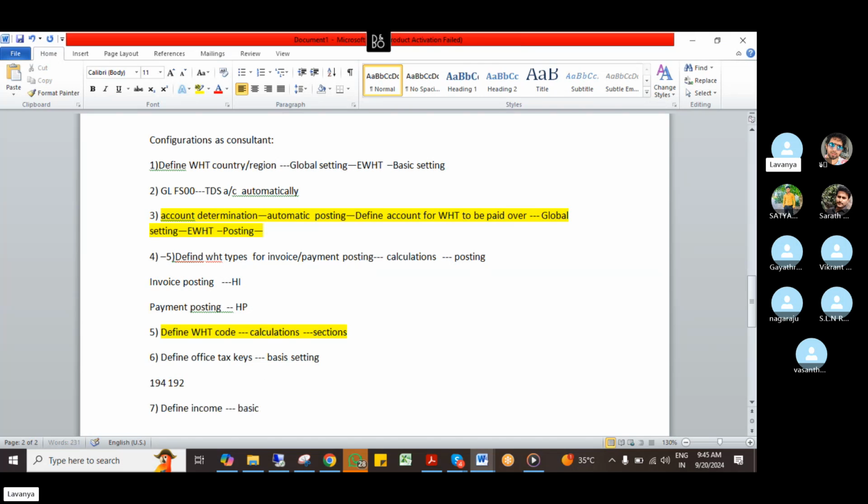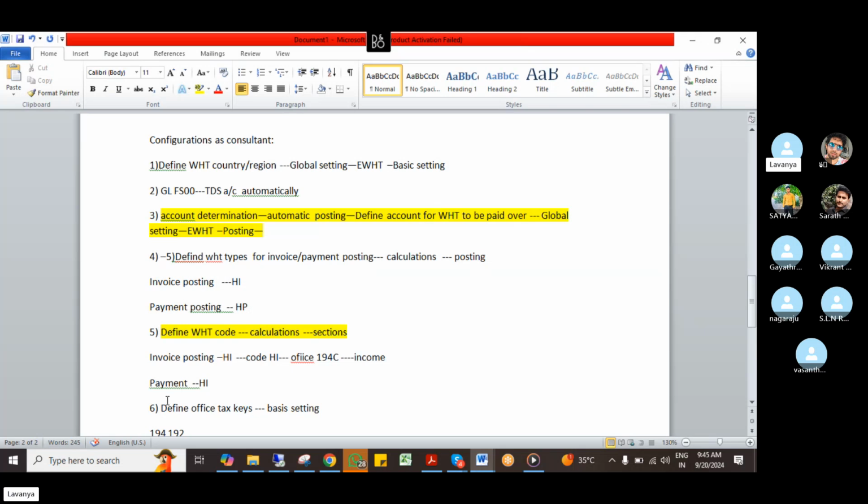Okay, so now I'm going to this configuration again. I will give these tax keys and this income type, then the configuration will be done. I have to give withholding tax for invoice postings and at the same time for payment postings also. By default it comes as withholding tax type, and I'm giving a new tax code again, HI, and I'm giving the official key, suppose contractor service 194C. Tax type and income type I also have to give.